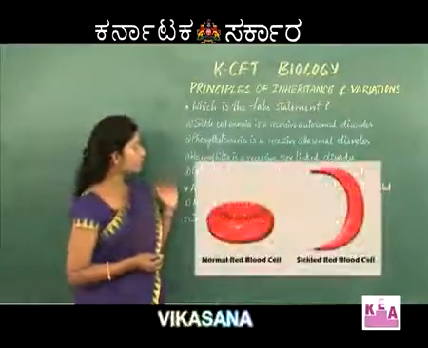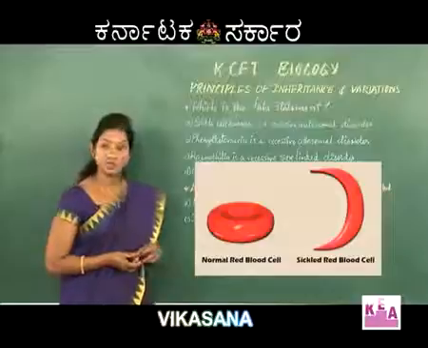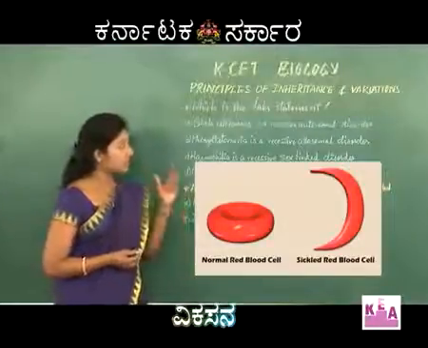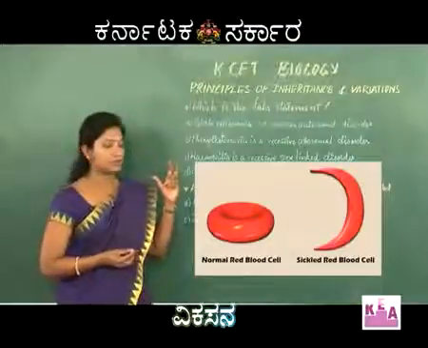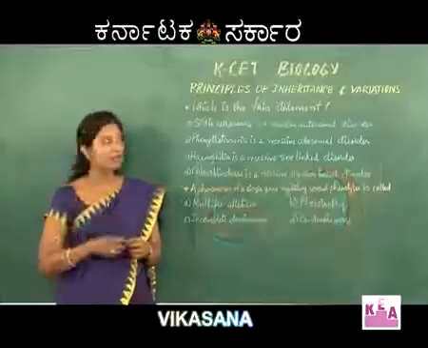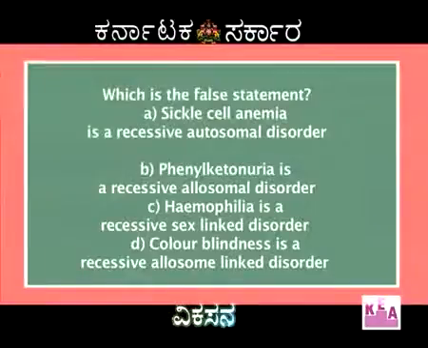So, here in the first option you can see sickle cell anemia is a recessive autosomal disorder. This answer is right because when recessive alleles on autosomes are present in a pair, that results in this particular disease. Second one, phenylketonuria is a recessive allosomal disorder.